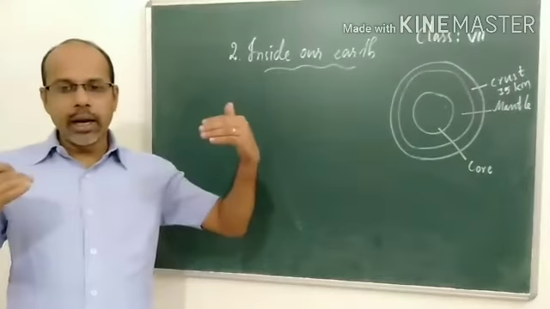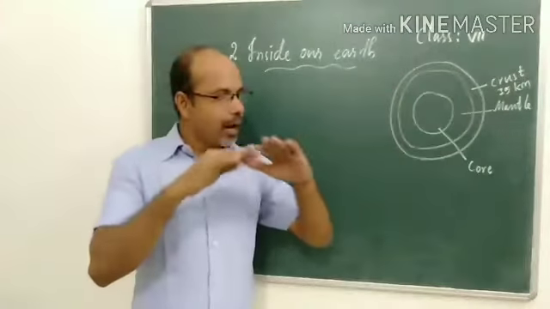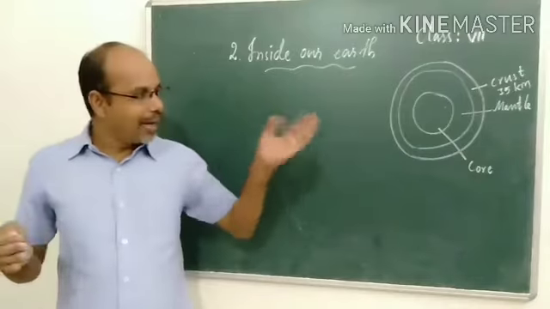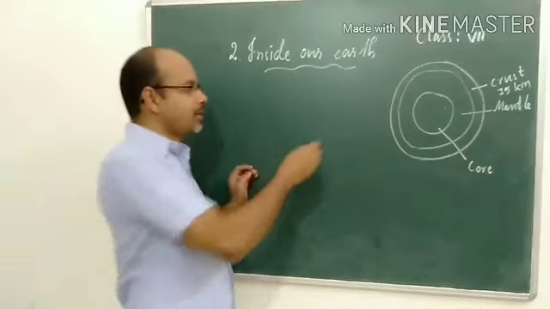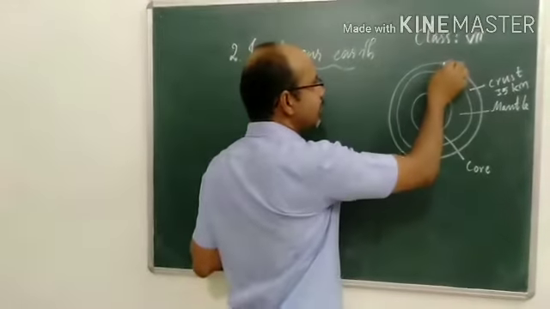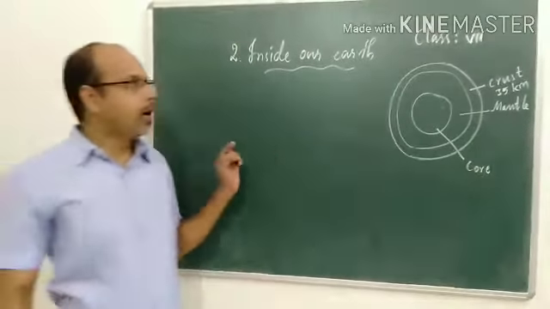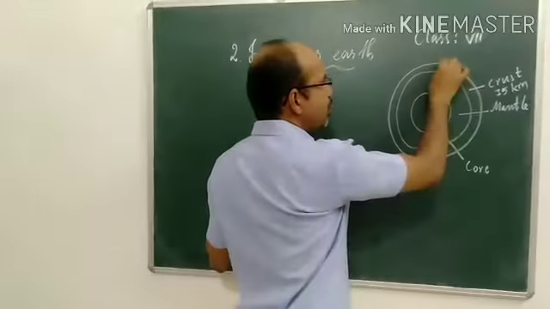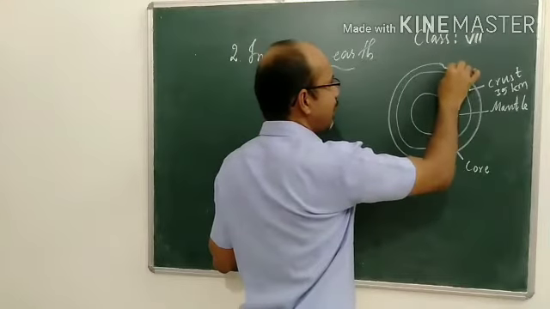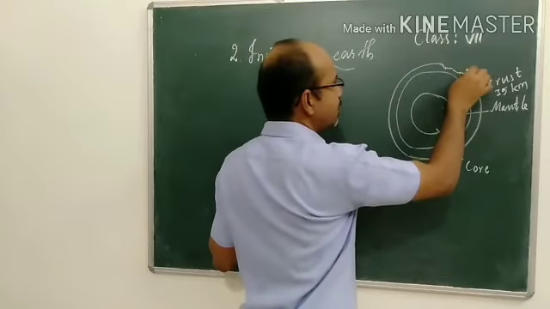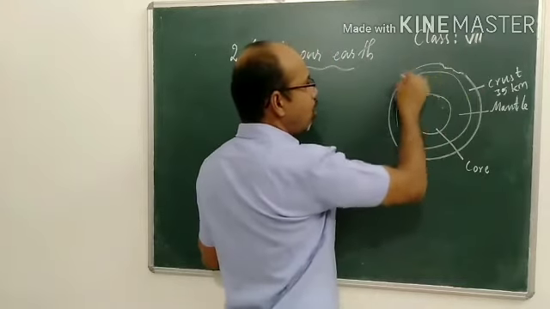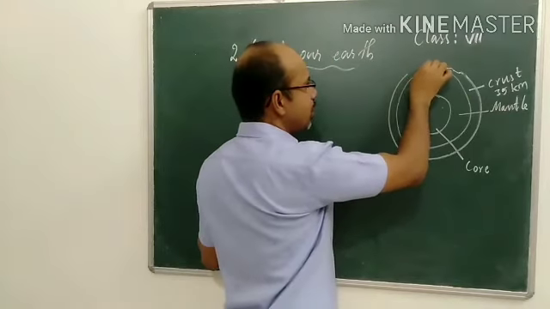On the earth's surface crust, we can find some regions where there are continents, and other regions where there are oceans. Some regions oceans lie deep.